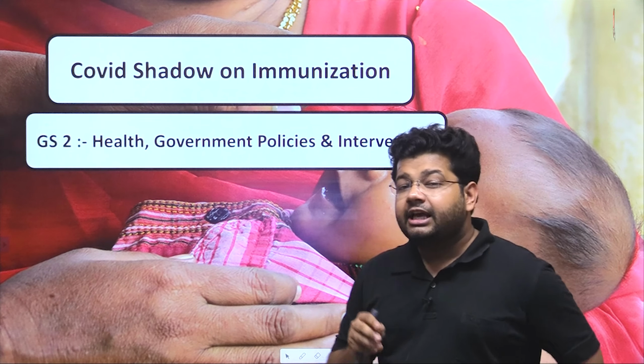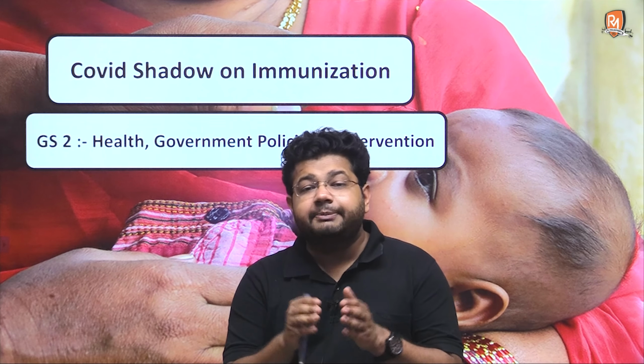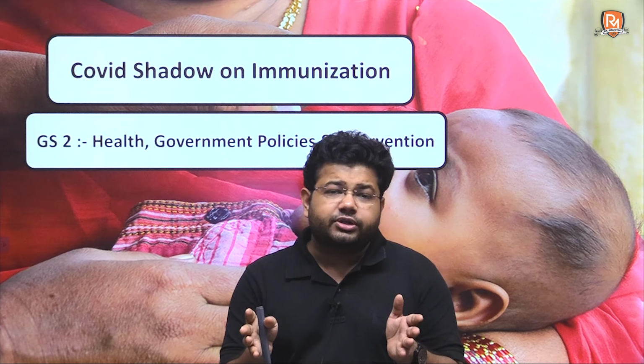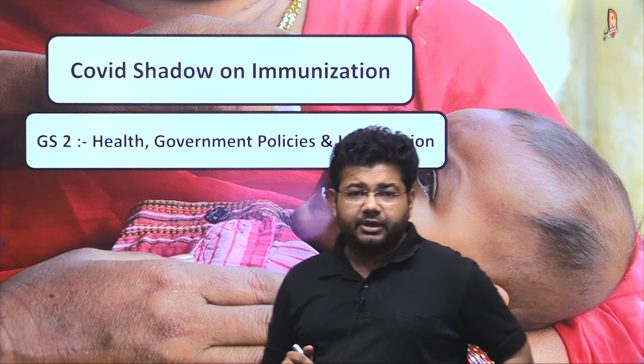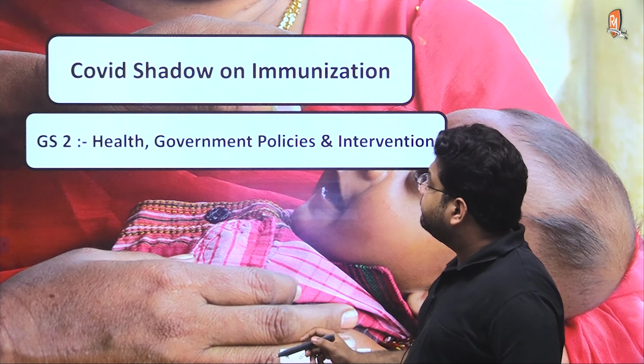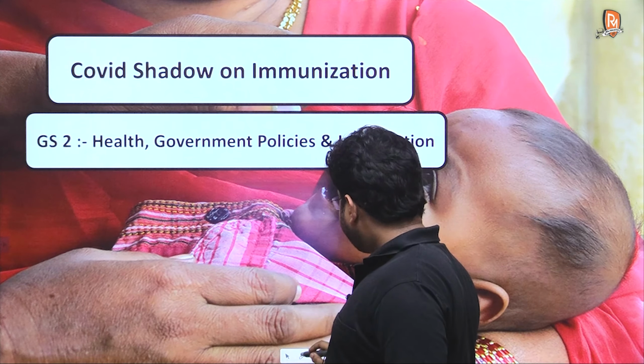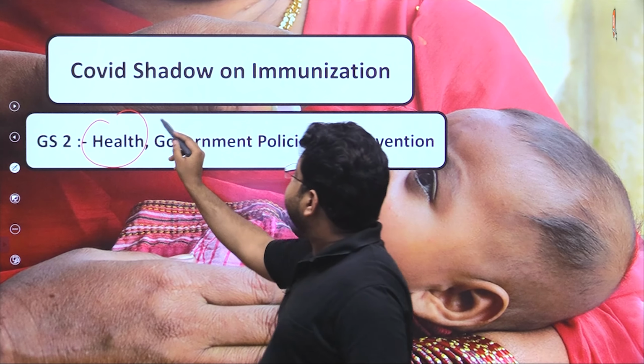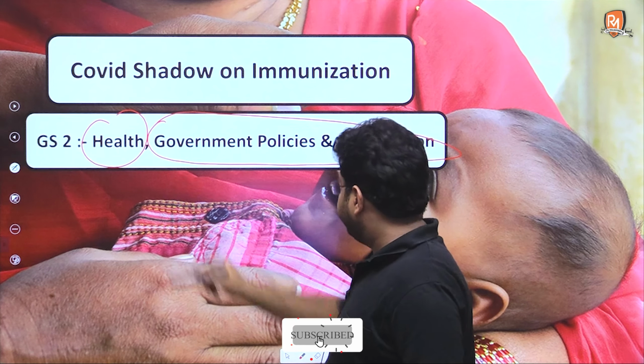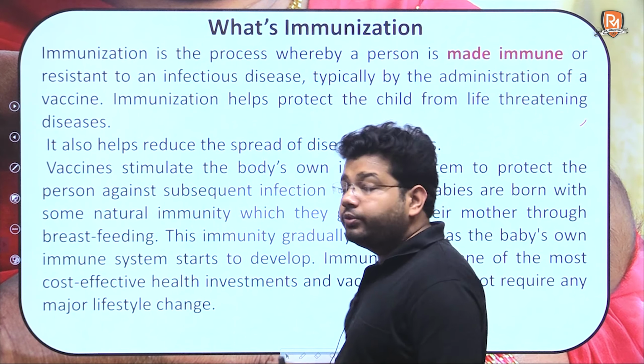Lastly, we are going to see what are different types of vaccines. This is important with respect to our prelims aspect. So this topic relates to GS2 topics such as health and government policies and intervention. So let us start with the lecture.